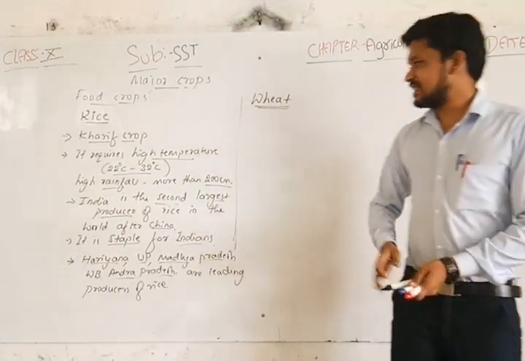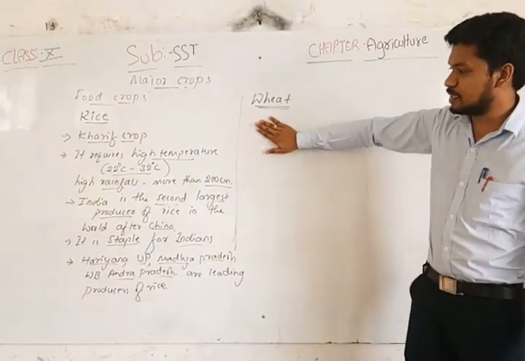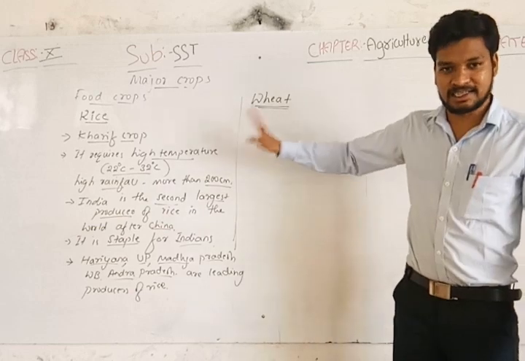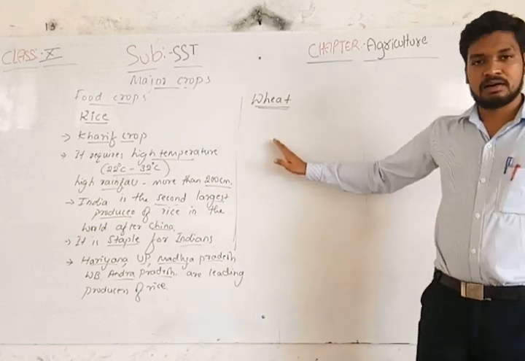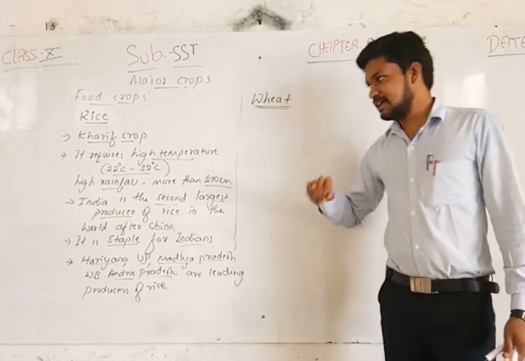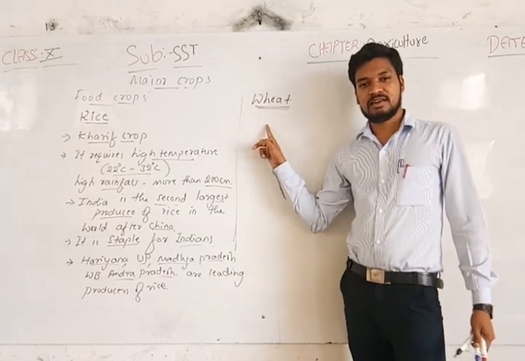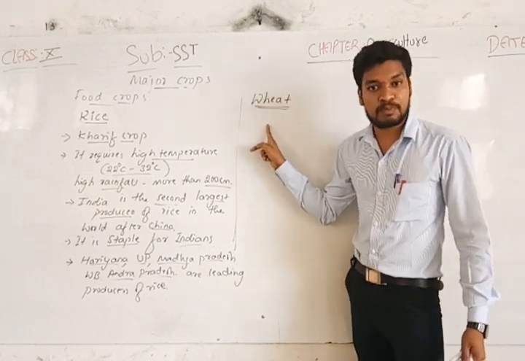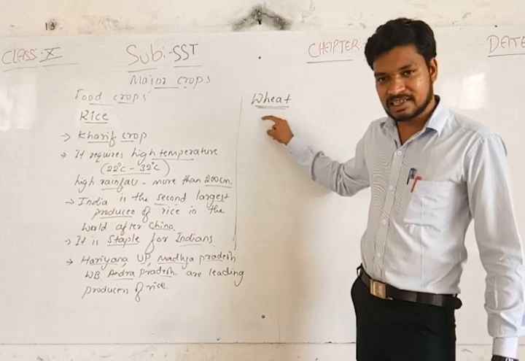So wheat is the second staple food of India after rice. It's a very important crop, and it is called a rabi crop because the seed of wheat is sown during the winter season.